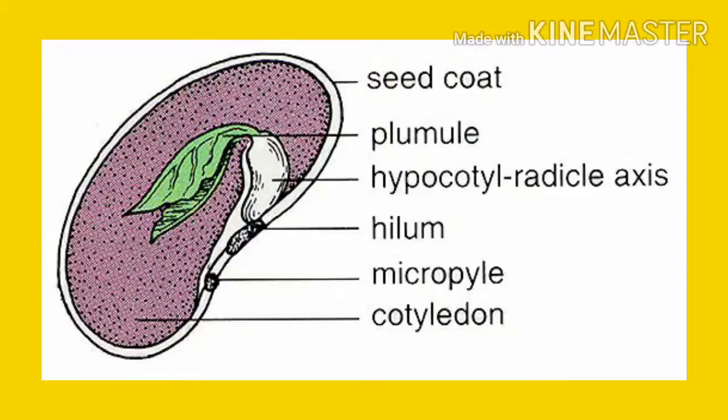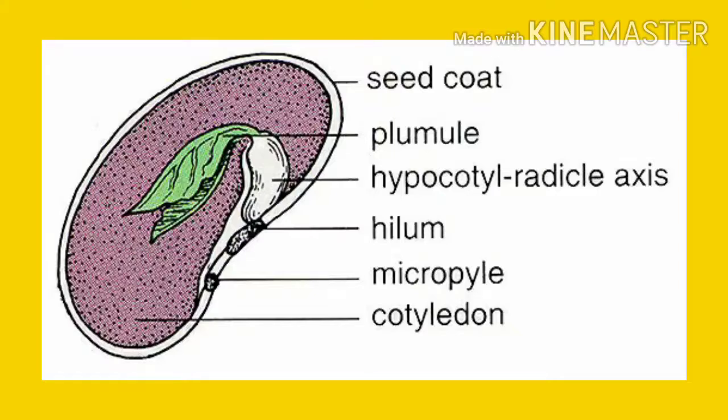On removing the testa and the tegmen from a soaked bean seed, you will find two fleshy seed leaves called cotyledons. Cotyledons contain stored food material which is used by the seedling for growth. What we eat as washed pulses like the pea or gram are actually the cotyledons of their seeds. In between the two cotyledons is located the delicate embryo which consists of a radicle and a plumule. The radicle develops into a root while the plumule develops into a shoot.